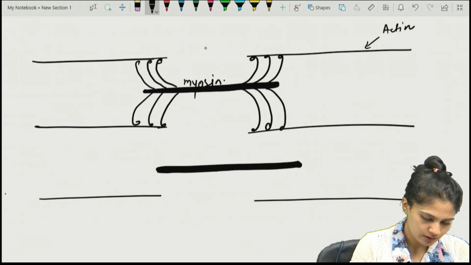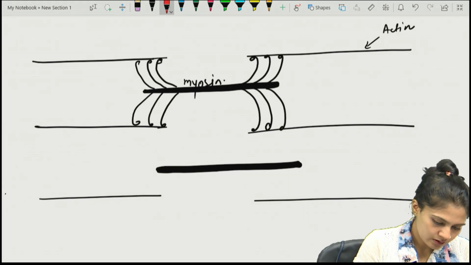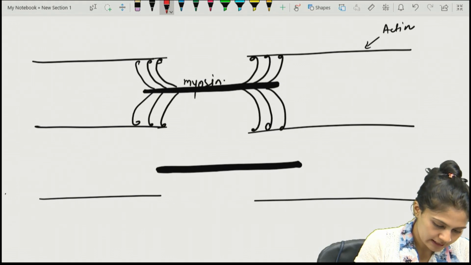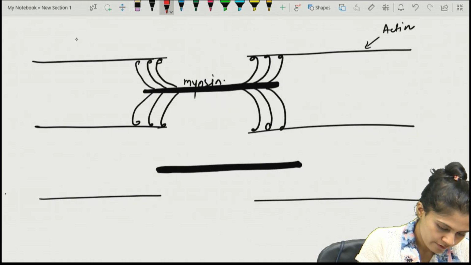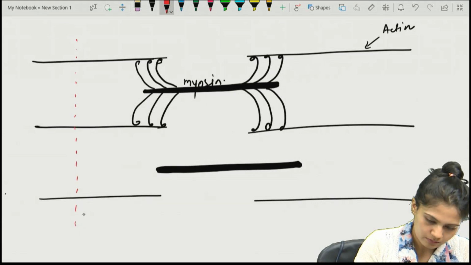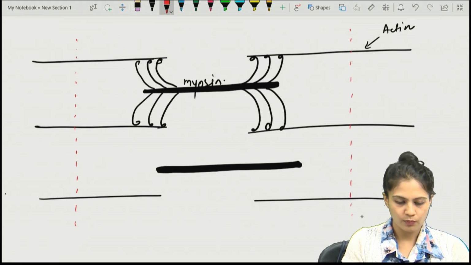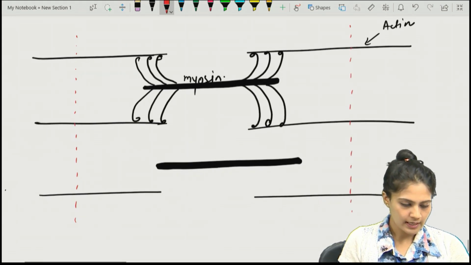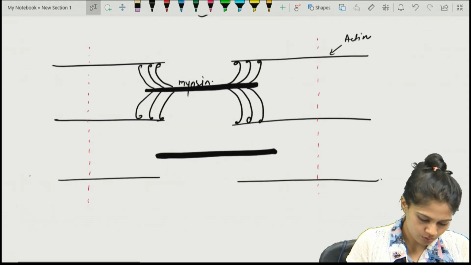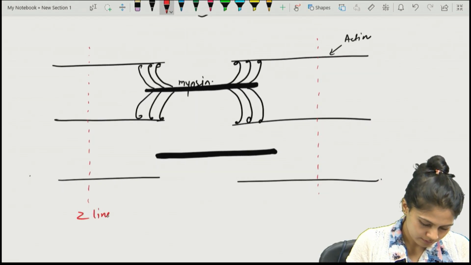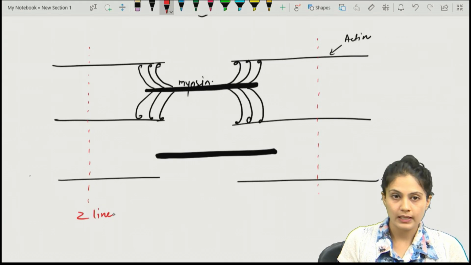Let's divide the actin band in half, where the myosin is not overlapping the actin, right? And which line is that known as? It is known as the Z line.